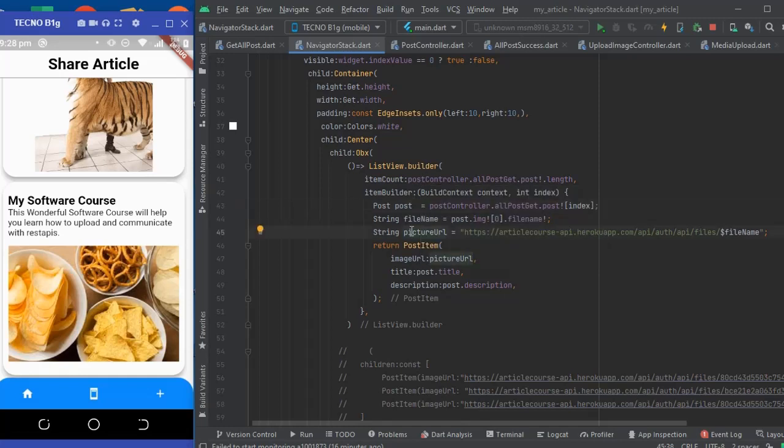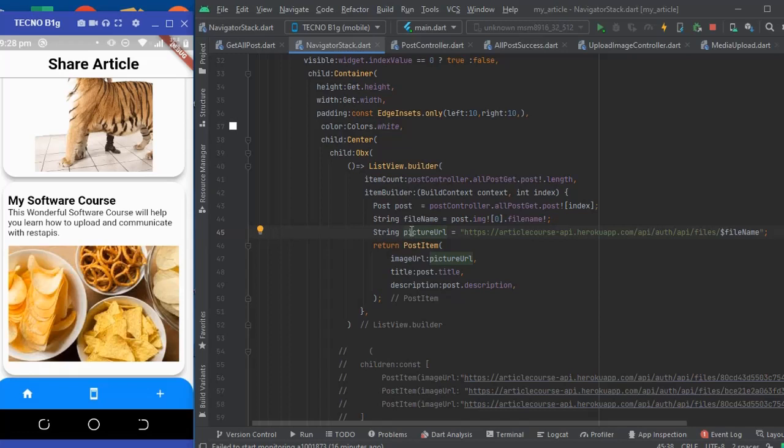So you have the basics now. You should know how to work with GetX. You know how to fetch data from a REST API in the GetX controller and update the UI. We're using the state management library there. So see you guys in the next video where we upload the post.